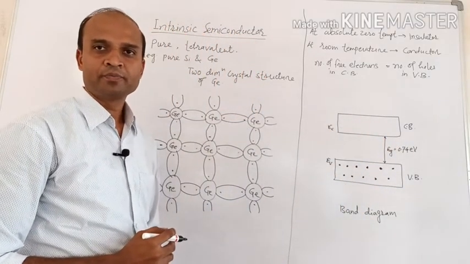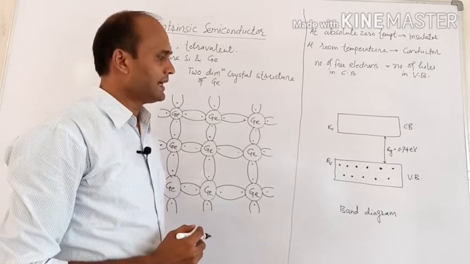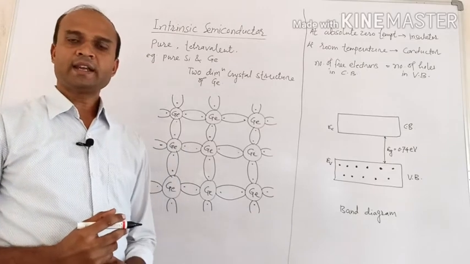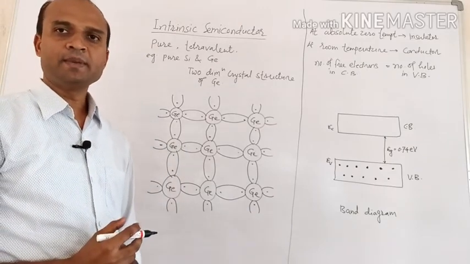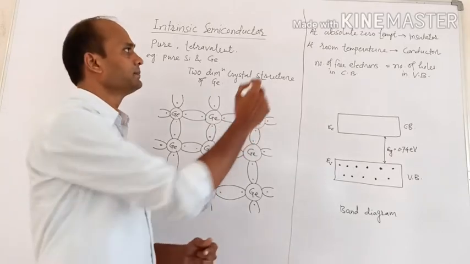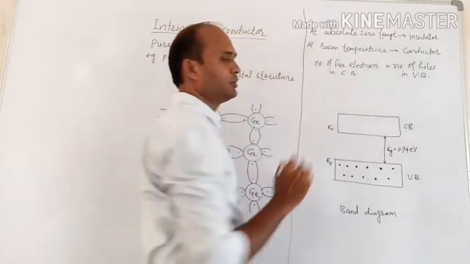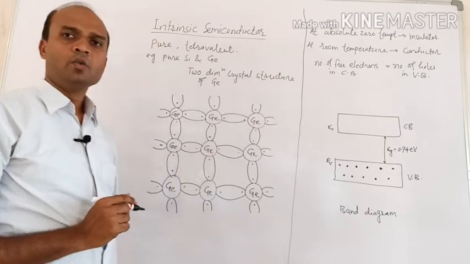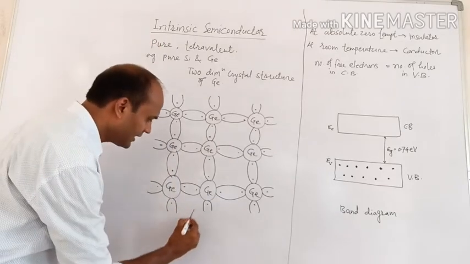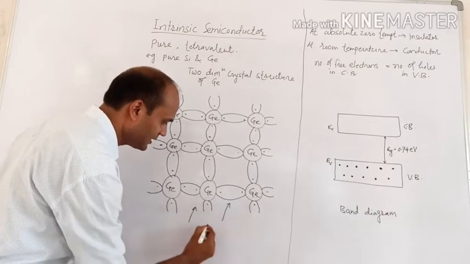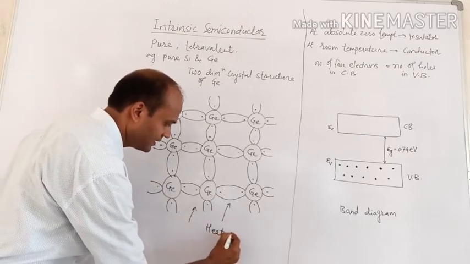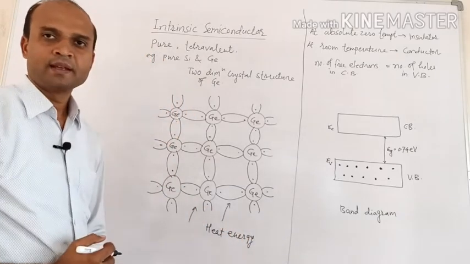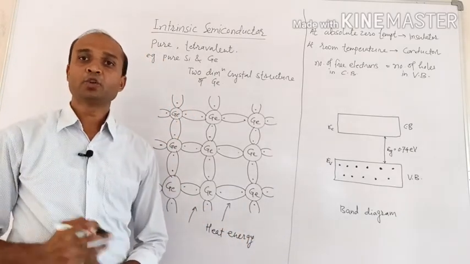0.74 electron volt. And that's why electrical conduction is not possible, and hence at absolute zero temperature this semiconductor acts as an insulator. Now what will happen if heat energy is supplied? As the temperature increases, let me consider the situation at room temperature.